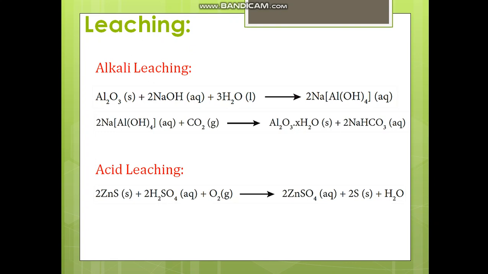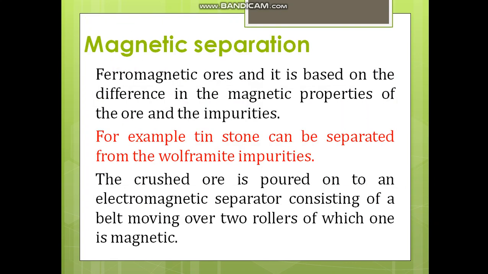And the final method of concentration is magnetic separation. Here the principle behind magnetic separation is that either the ore particle or the impurity has to be magnetic in nature. Magnetic means it has to get attracted by the magnet. Usually we say that they are ferromagnetic particles. It is based on the difference in the magnetic property of the ore and the impurity.